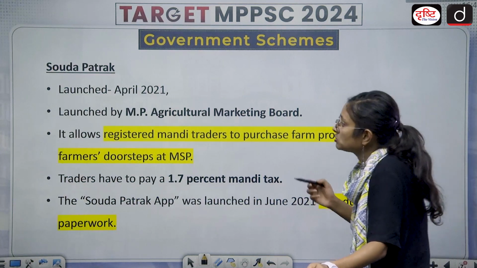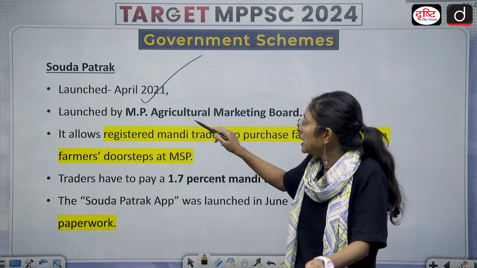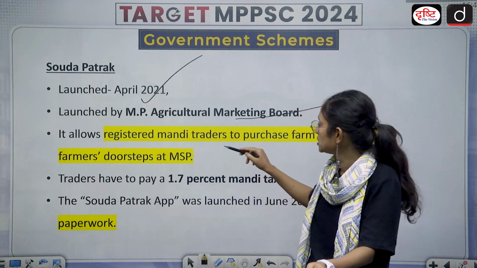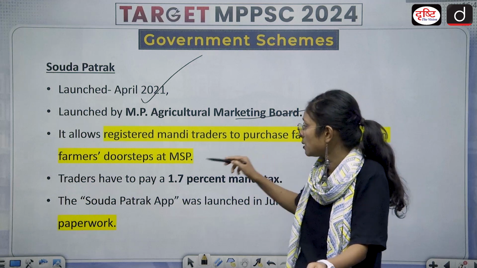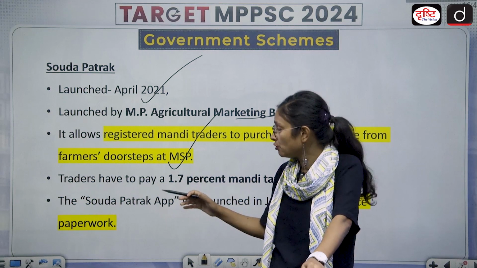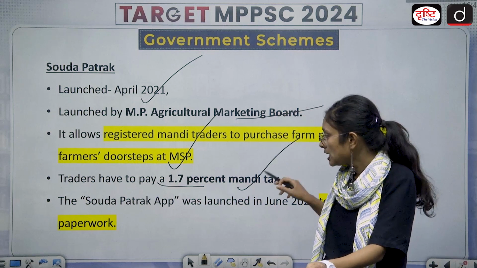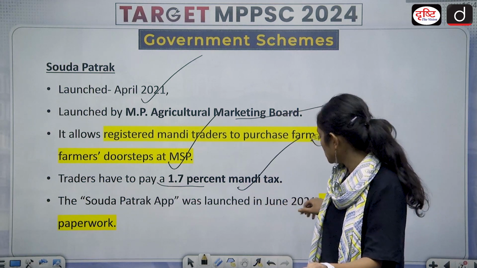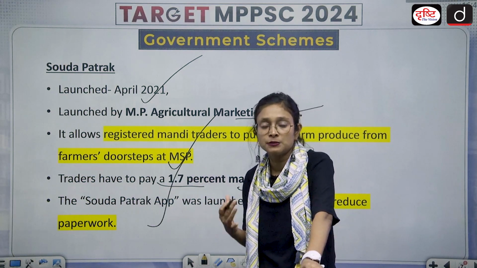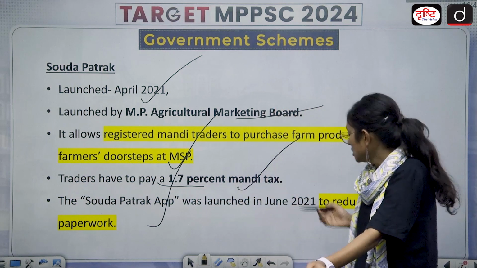Then we have another one, which is about Sauda Patrak. It was launched in April 2021 by the MP Agriculture Marketing Board, and it allows registered mandi traders to purchase farm products at the farmers' doorstep at MSP. So the minimum support price will be taken care of here. Traders have to pay a 1.7% mandi tax. The Sauda Patrak app was launched in June 2021 to reduce paperwork. So this is not just eliminating different kinds of paperwork, but it is also very useful for farmers and mandi workers.